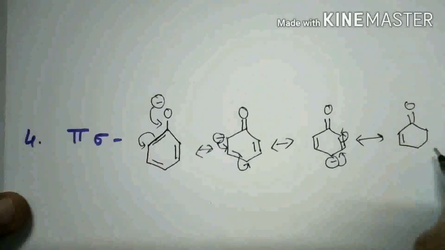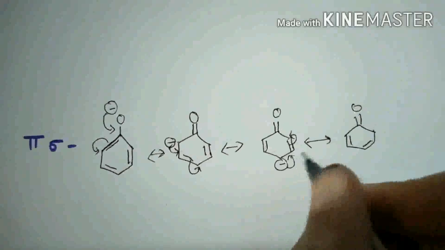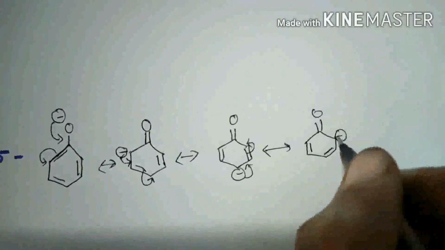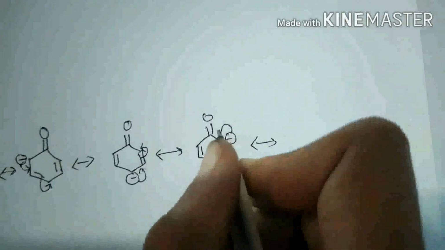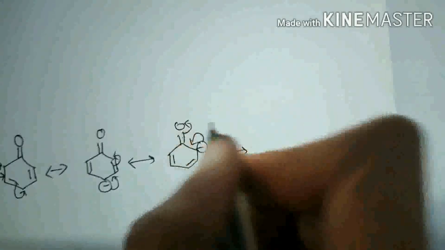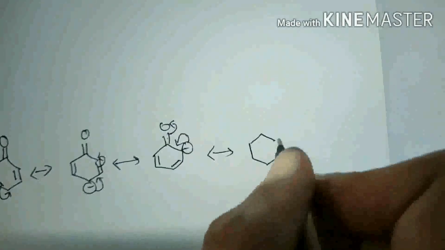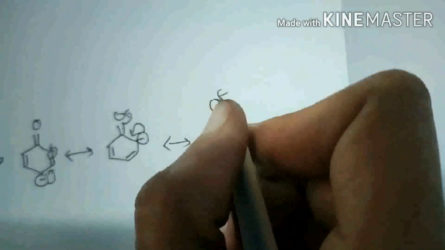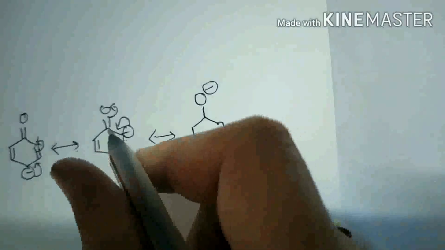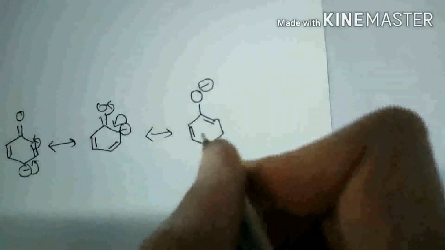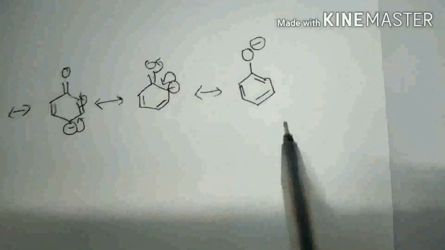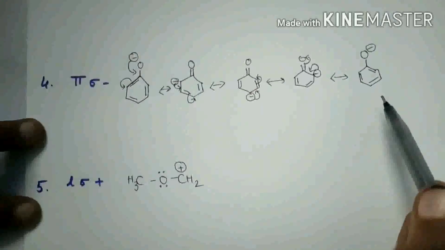These electrons form a pi bond, and these electrons form a pi bond, and this pi bond will break and the electrons are shifted towards oxygen. The electrons are shifted towards oxygen, so negative charge. These electrons are shifted here, forming a pi bond. These are the 5 resonance structures for the phenoxide anion.